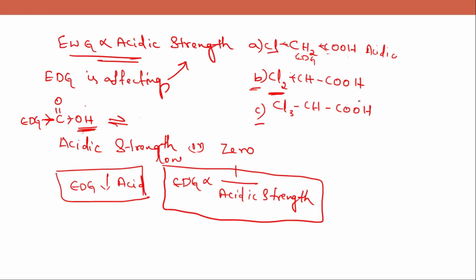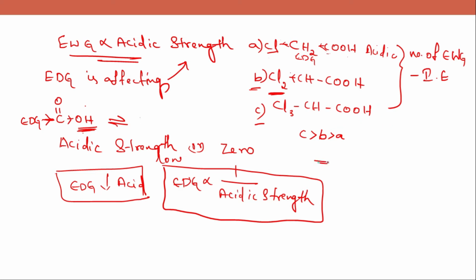So option C has greater acidic strength than B, and then comes A. Here acidic strength is determined by the number of electron withdrawing groups, that is, the minus I groups.